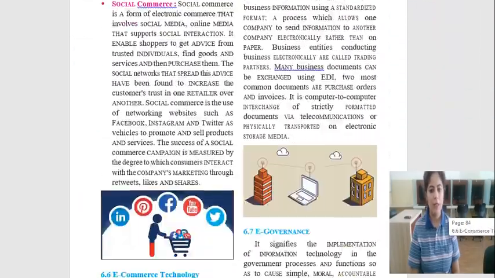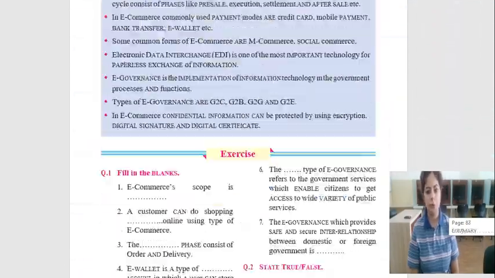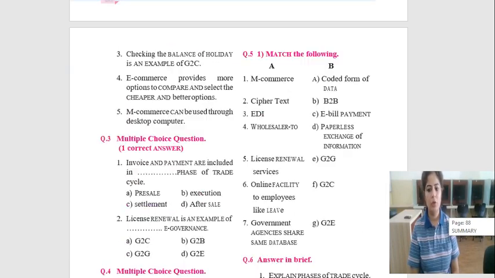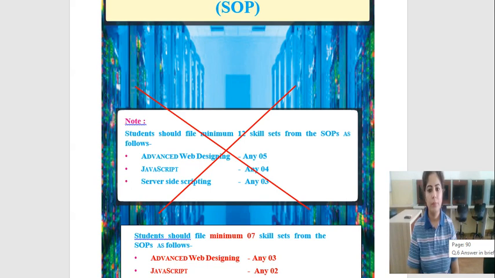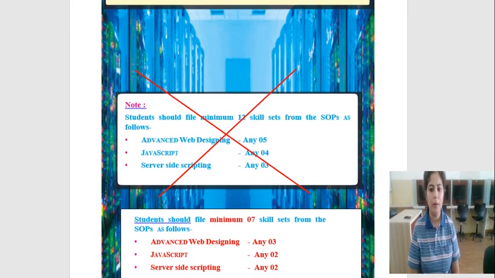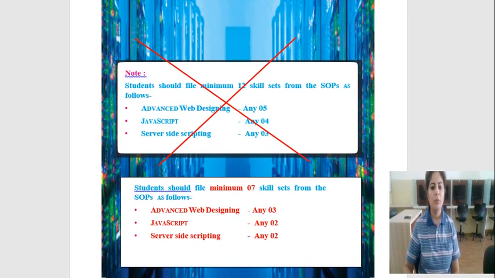After that, there are some changes in the SOP. SOP means your practical section. Earlier, we had to perform a total of 12 practicals.